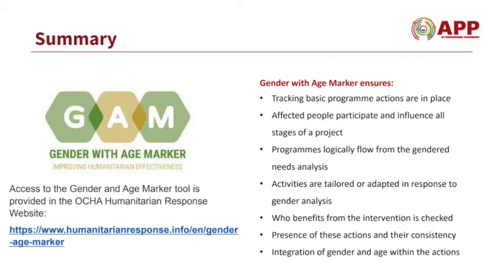In summary, the Gender with Age marker tracks whether basic program actions are in place. Good programming requires that affected people participate in and influence all stages of a project. Programs should logically flow from the gendered needs analysis to tailoring or adapting activities in response to analysis and who benefits from the intervention. Coding in the tool reflects the presence and consistency of these actions and, most importantly, the integration of gender and age within the actions.